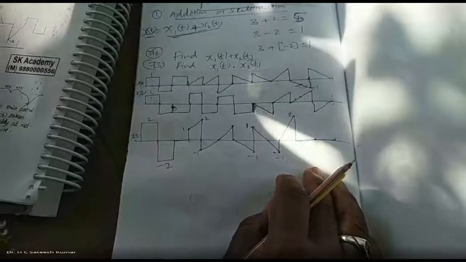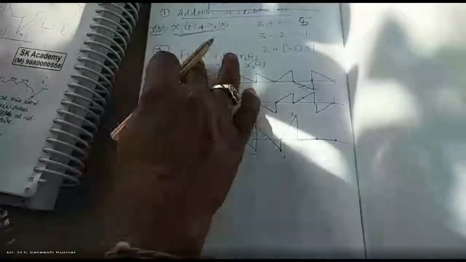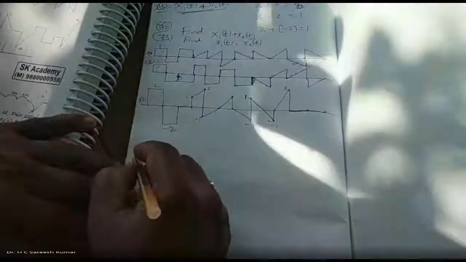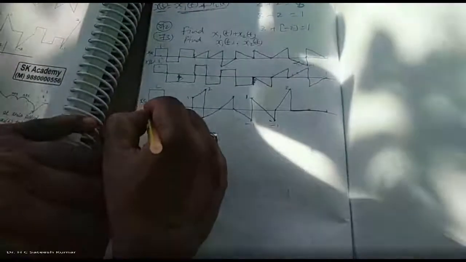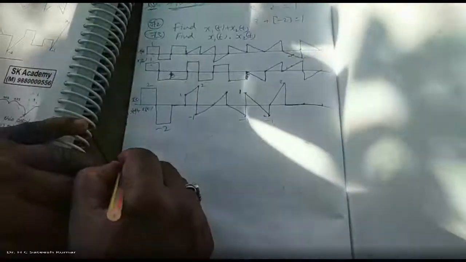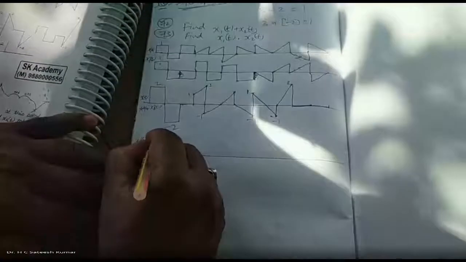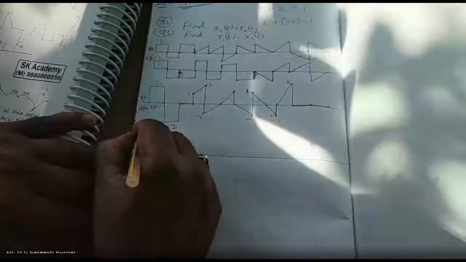And multiplication is nothing but multiplying the corresponding values of the signal. So I'll take up the same problem with just multiplication. And this I'll call it as, this is x of t, x1 of t plus x2 of t. I have taken. Now, I'll take x1 of t into x2 of t. That is for the problem number 73. I'll take it.